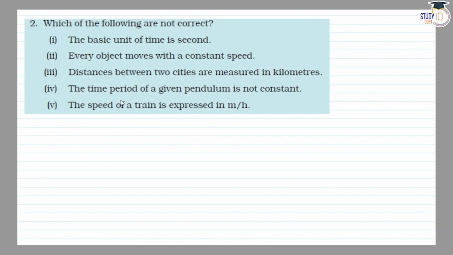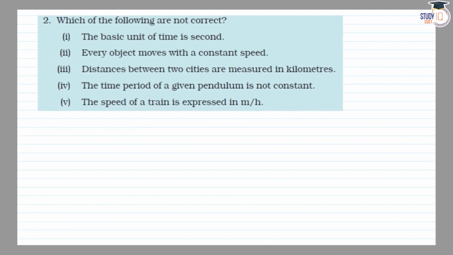इनमें से कौन सा स्टेटमेंट इनकरेक्ट है? सबसे पहले आती है सेकेंड स्टेटमेंट, every object moves with a constant speed. देन फोर्थ, the time period of a given pendulum is not constant. And the fifth, the speed of a train is expressed in m/h.